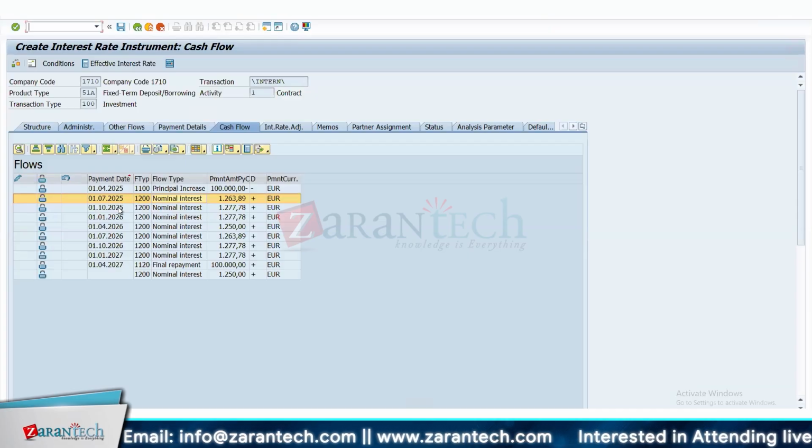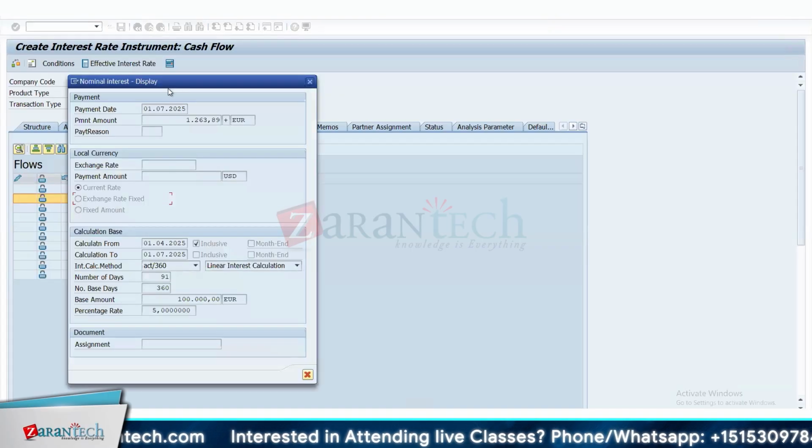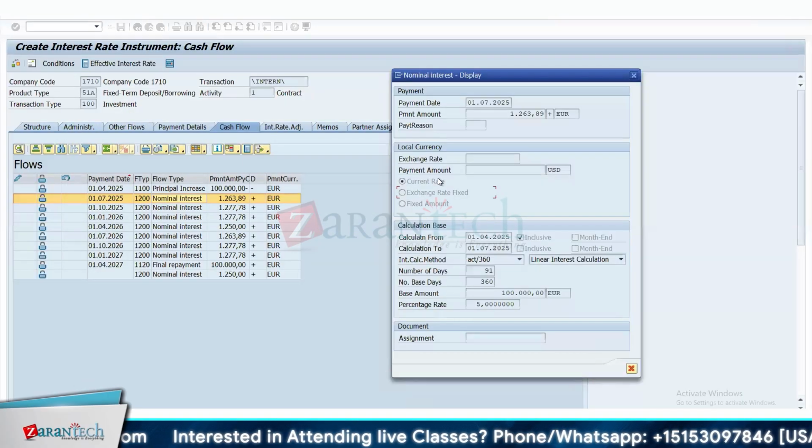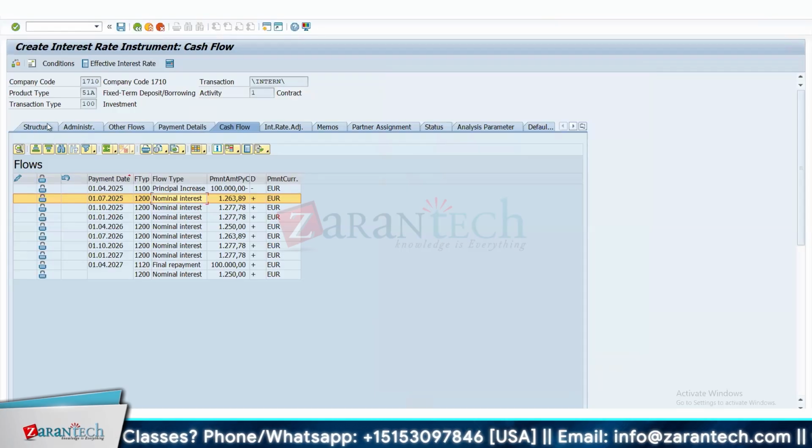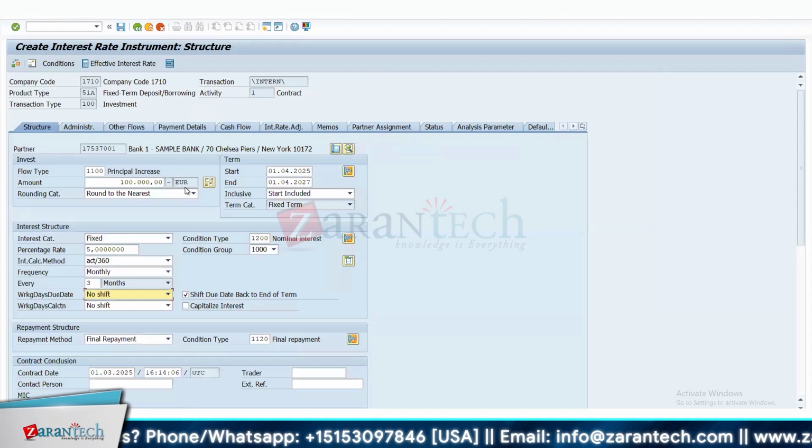Yeah. Okay. Right. We will not get the future dates, right? So can you show what rate is picked up here? Is it 1.06 or what? Yeah. So basically here, if you just double click here, it will show you just current rate. It will not show you any value here. I think this is happening because you have not saved it. Is it possible? You have not saved this deal. Let's check that. You just created it. You just have not saved it.